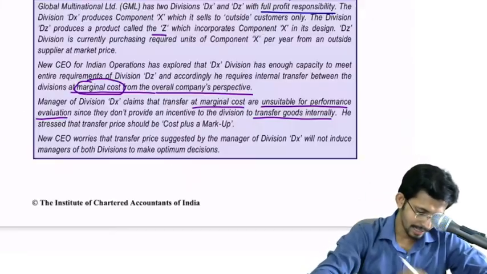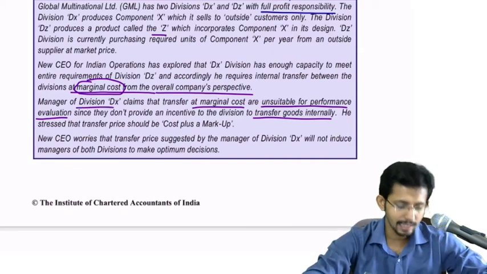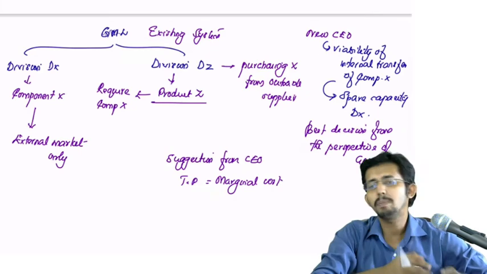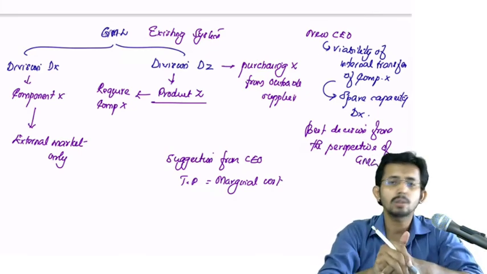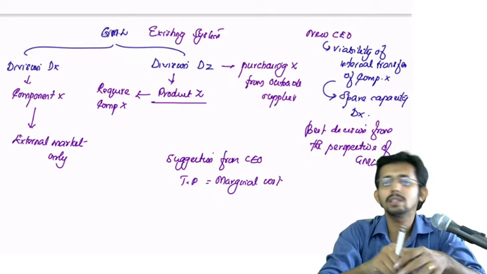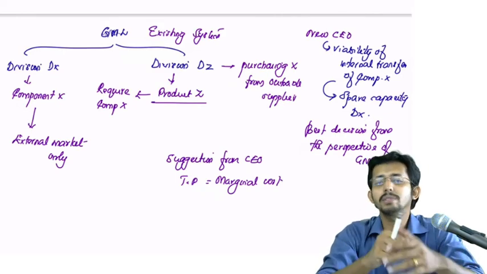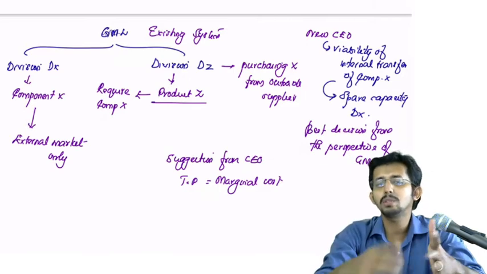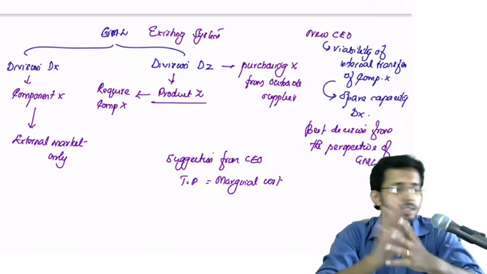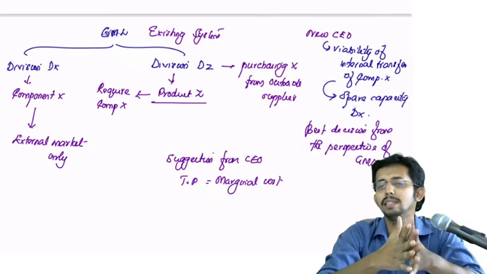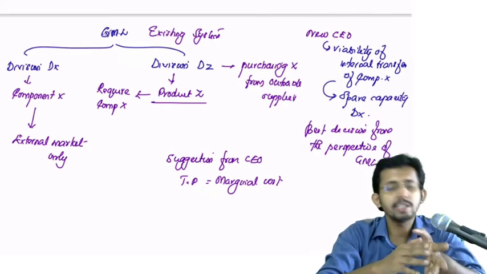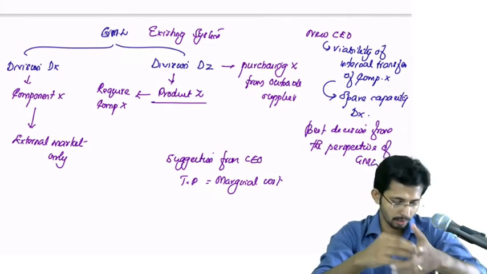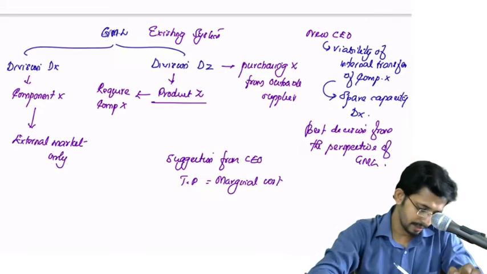So what did the manager of division X say? If we were to transfer these goods at no profit, no loss, at incremental cost only or marginal cost only, then why should we do the internal transfer? Why can't we refrain from producing? Maybe in the company's perspective it is always better to resort to internal transfer, but from division DX's perspective, if they are not getting any margin, then why should they do this internal transfer? That is the question.